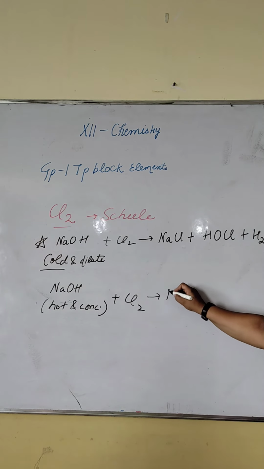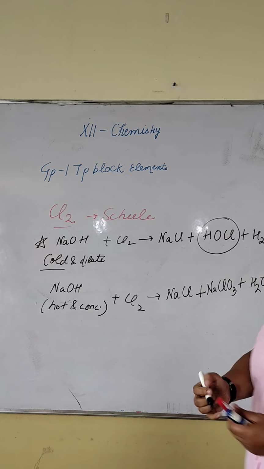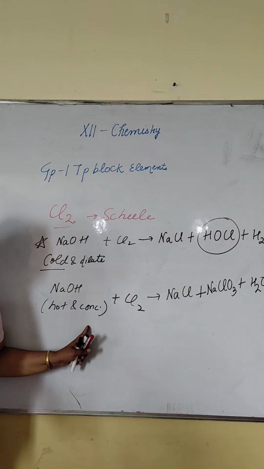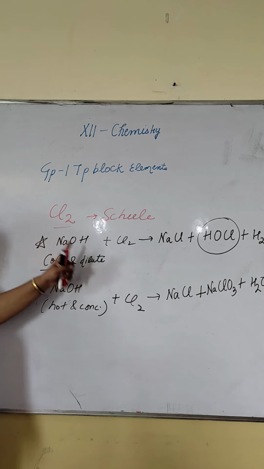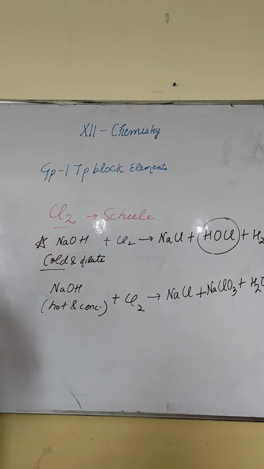In this, it will form NaCl plus, instead of hypochlorite, it will form NaClO3. Rest others are the same. Just see these two reactions. These are very important. With hot and concentrated base, it gives chlorates. With cold and dilute, it gives hypochlorite. This can be your multiple choice question. Very important. Okay? And one more reaction from class 10th chapter 2.